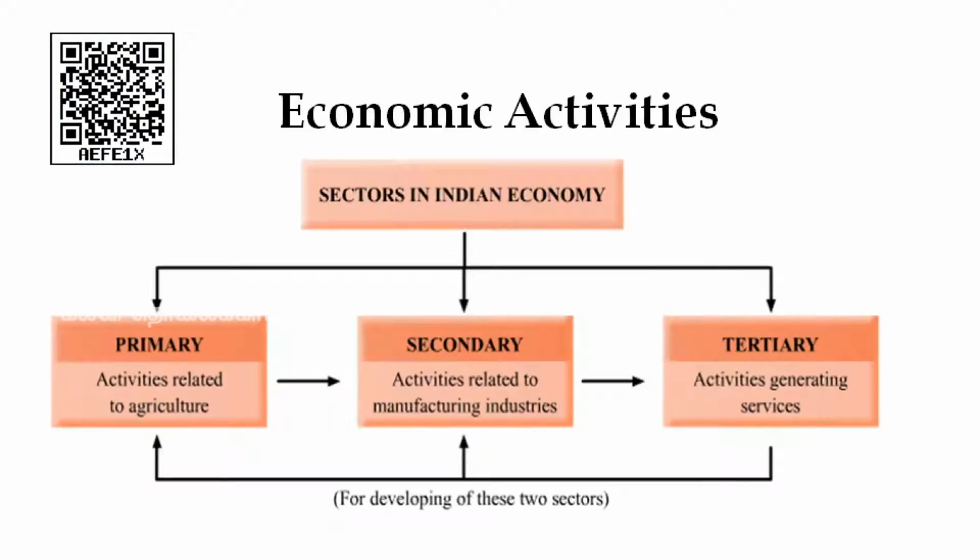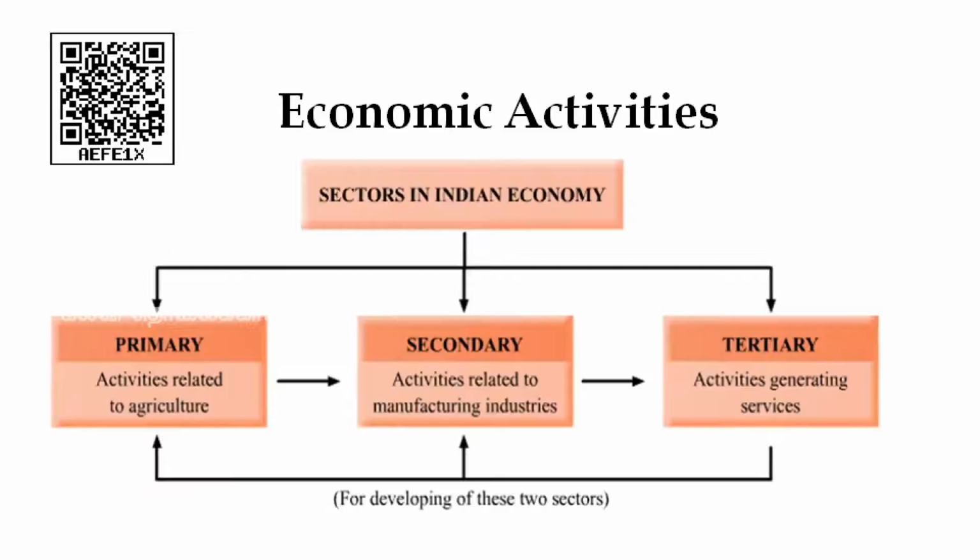Okay. So, sectors of the Indian economy. Now we see primary activities. Activities related to agriculture are called primary activities. Farmers and farming-related activities like cattle rearing and fishing all come under primary activities. Then secondary activities: whatever is produced in the primary activities is manufactured in the secondary activities, that is, activities related to industrial purposes.